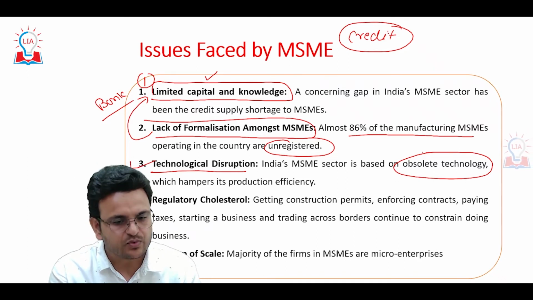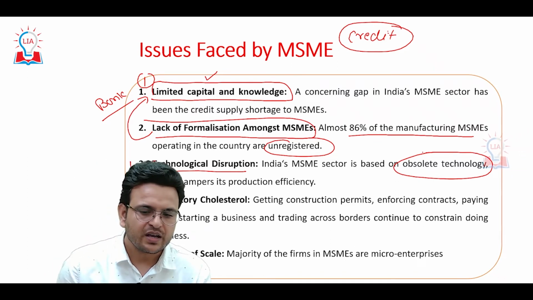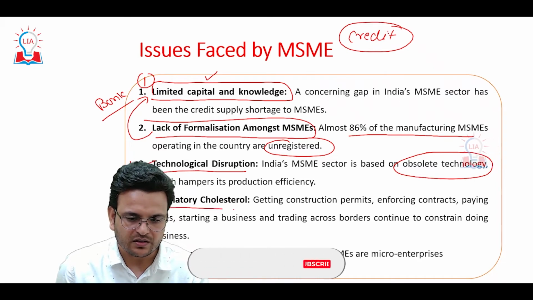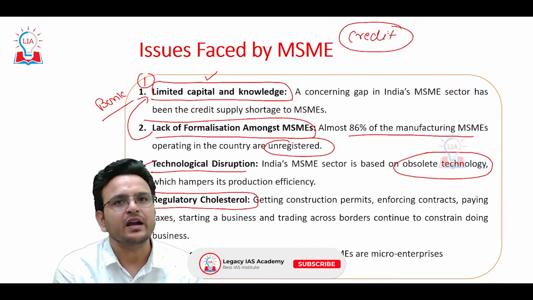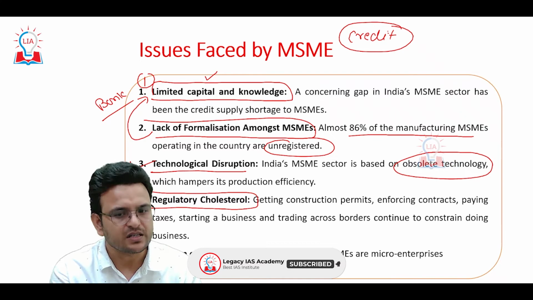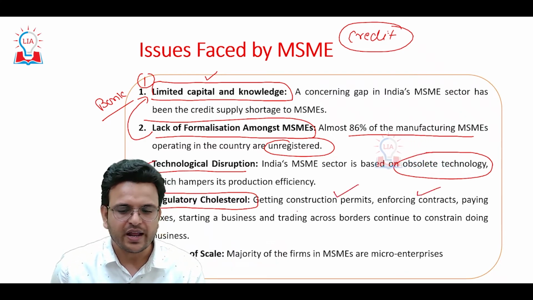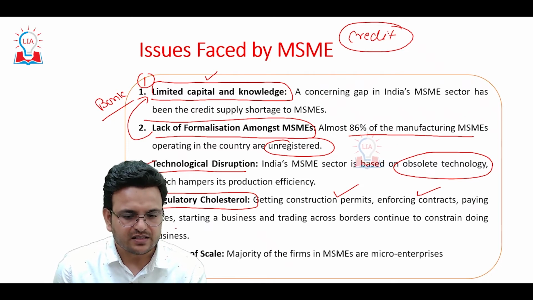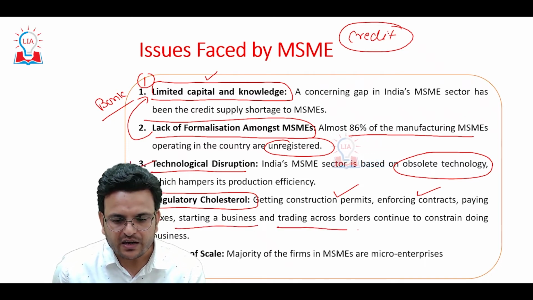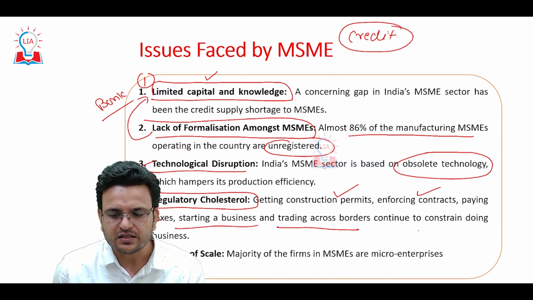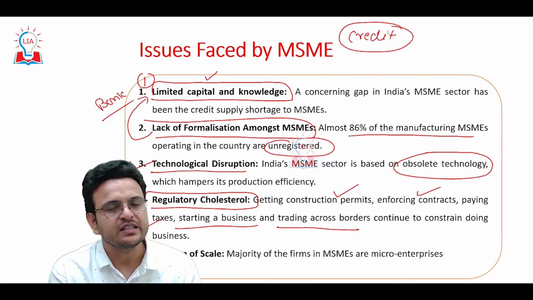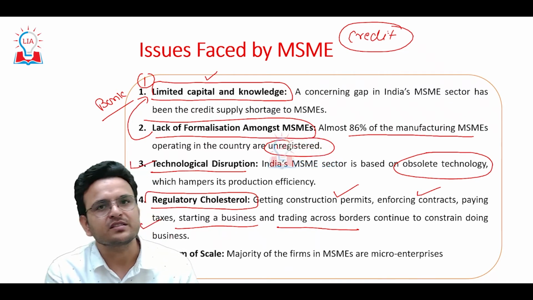So we have to upgrade their technology also. Regulatory hurdles. We know that in India regulatory mechanisms are very cumbersome, like getting construction permits, enforcing contracts, paying taxes, starting a business, trading across borders, which continue to constrain doing business. So we can say that all these constraints are faced by MSMEs.